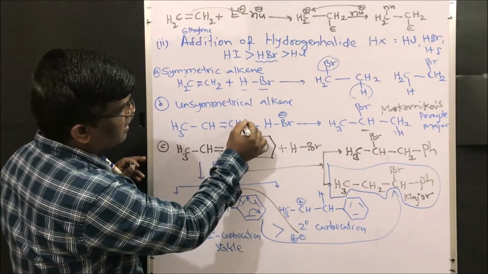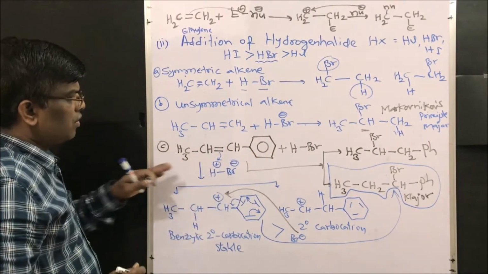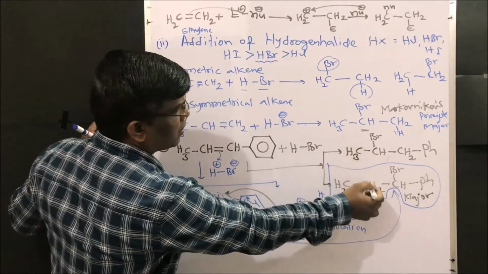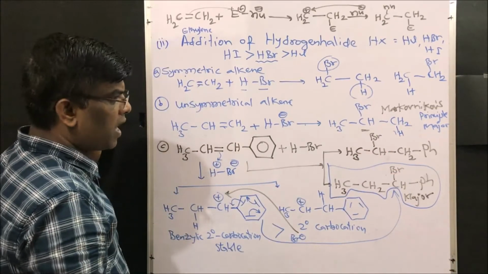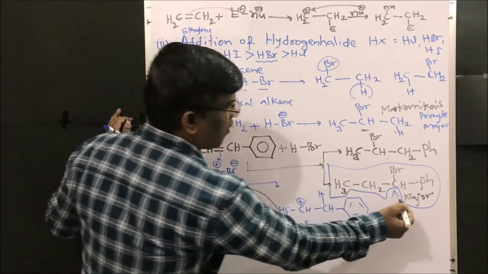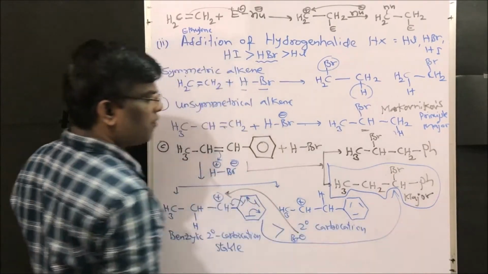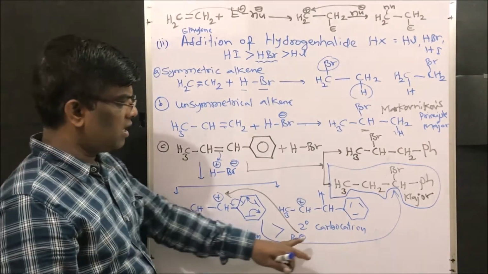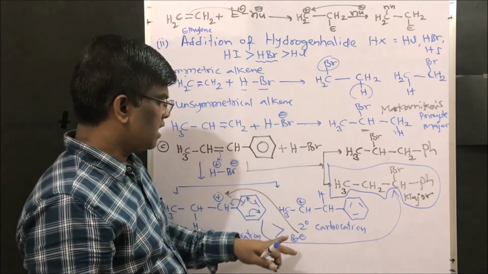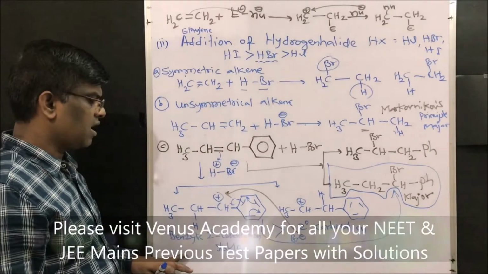Now consider this unsymmetrical alkene where I have replaced this hydrogen with a phenyl ring. Both ways it can give this bromo or here bromo, right? But among these two, which is going to be found as major? This is going to be major because the benzylic secondary carbocation is more stable than the secondary carbocation, which is less stable than this benzylic carbocation.